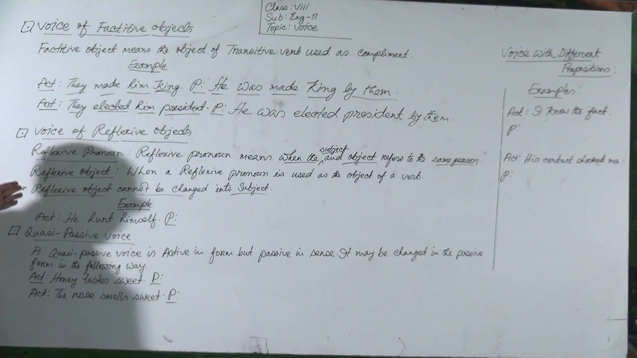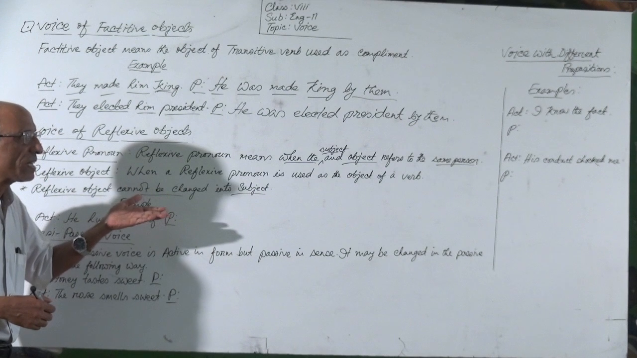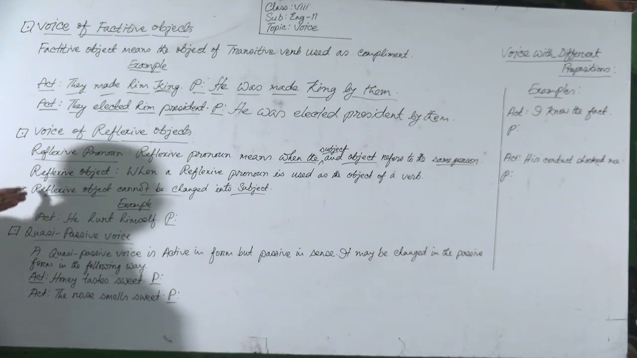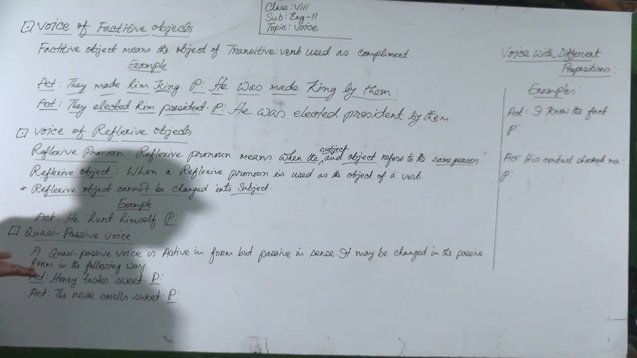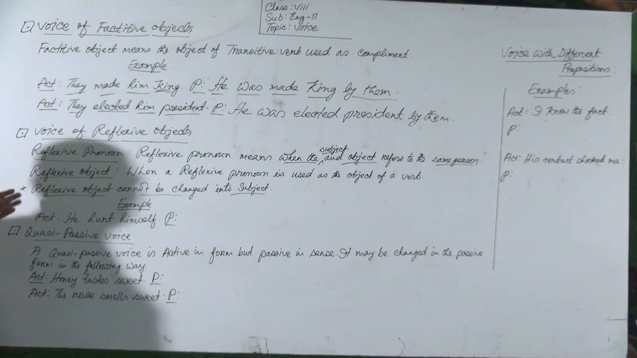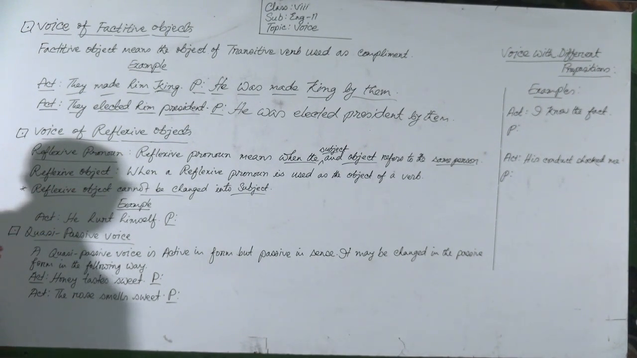So at first you should know what a reflexive pronoun is. I have given you examples. Reflexive pronoun means myself, ourselves, himself, herself, themselves. These are reflexive pronouns, which means when the subject and object refer to the same person. Reflexive object: when a reflexive pronoun is used as the object of a verb, then it is called a reflexive object. And we should know a reflexive object cannot be changed into the subject in passive voice.